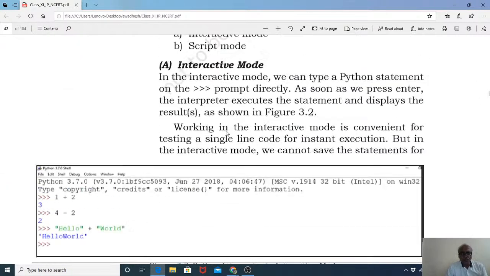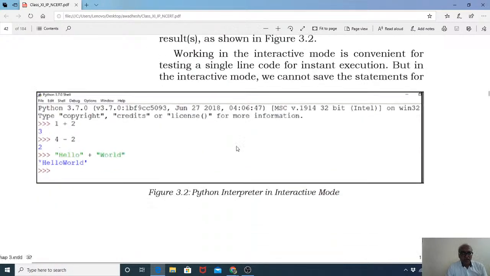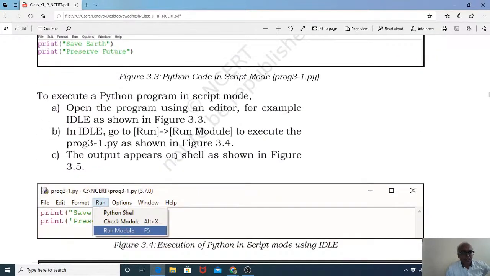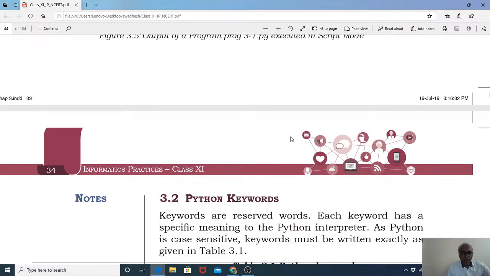There are two things. One is interactive mode, and also we have script mode. We have used the script mode, because we have written the program in a script, in a .py file, and then we have run that one. Clear? Now let's move to some important terms in Python.